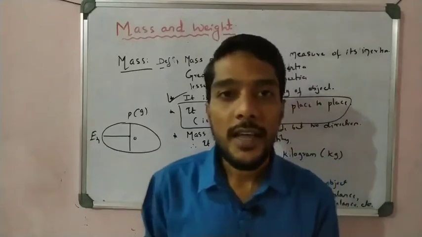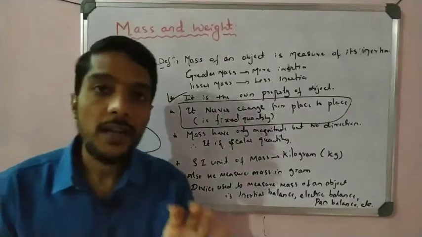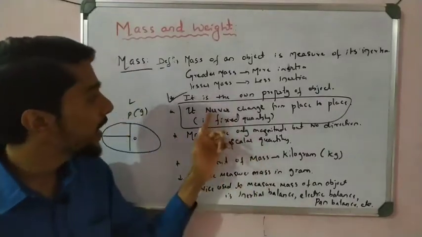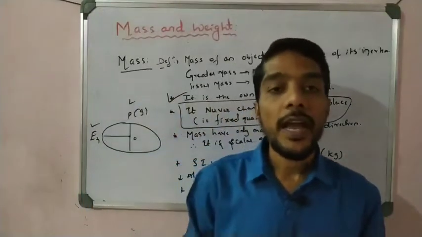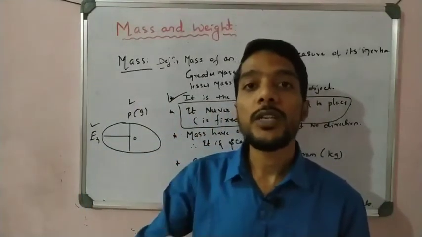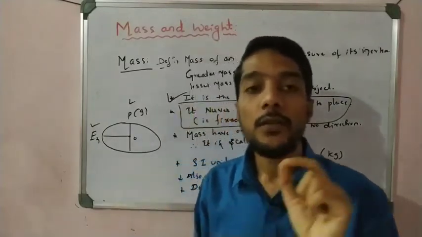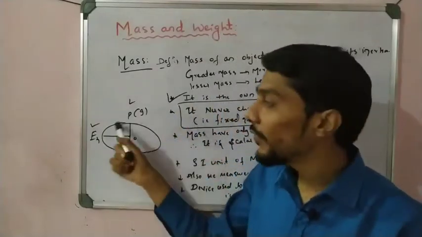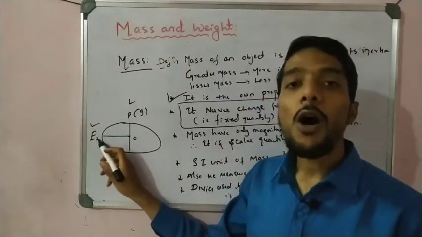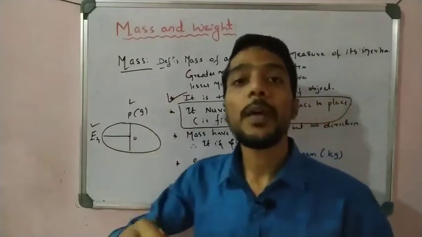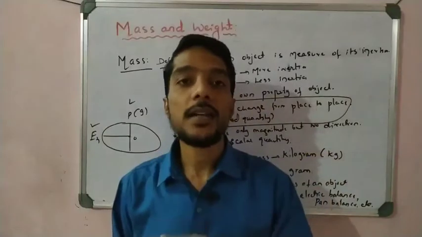That is correct. Whether the object is at the pole or at the equator, the mass remains the same. We write here, it never changes. Sometimes this confuses students in examinations: at which place is the mass of an object more? Options like at pole, at equator are given. We say that it never changes. It is fixed. Maybe the object is at the pole, at the equator, on the moon, or in space, in all the places the mass remains the same.